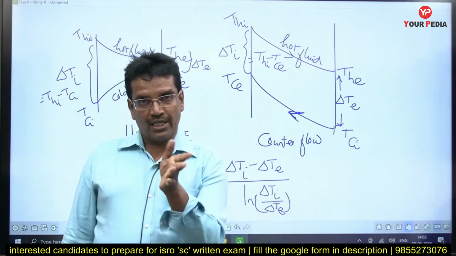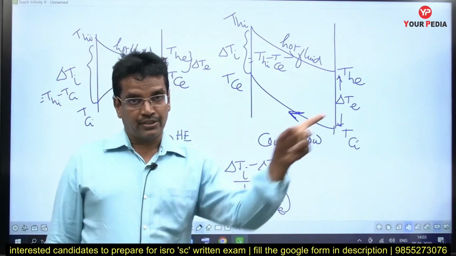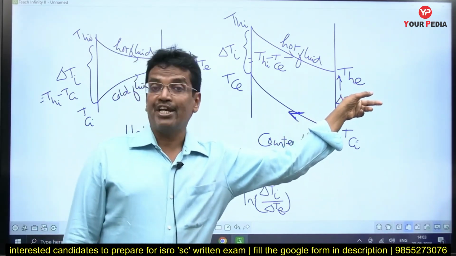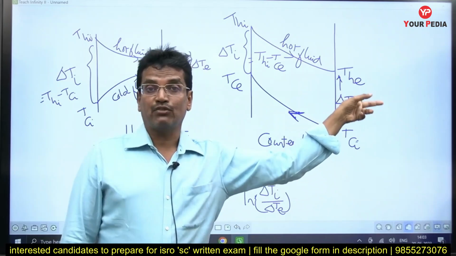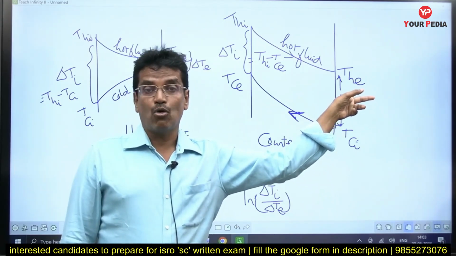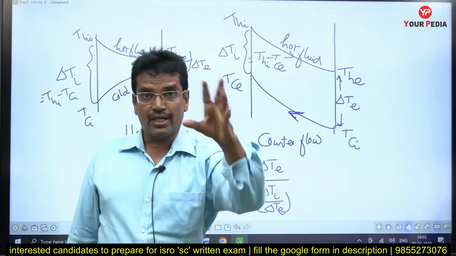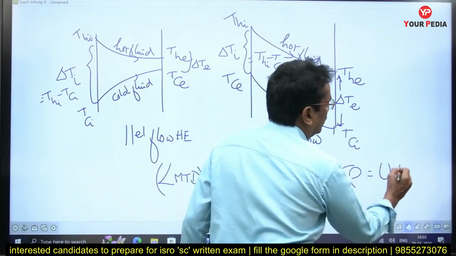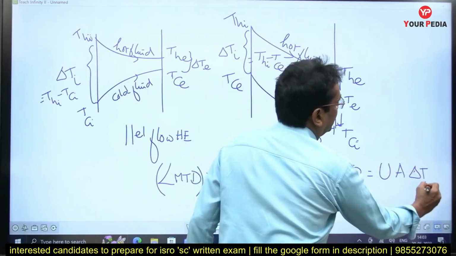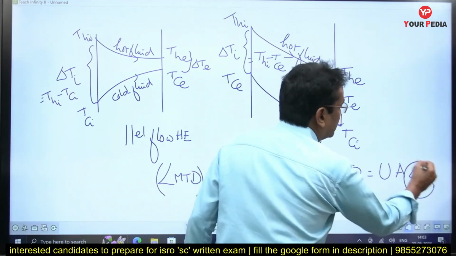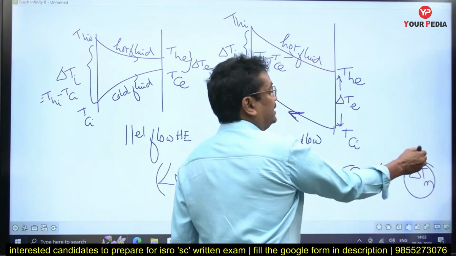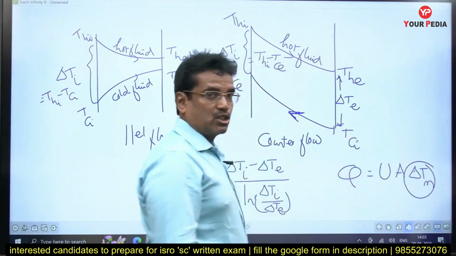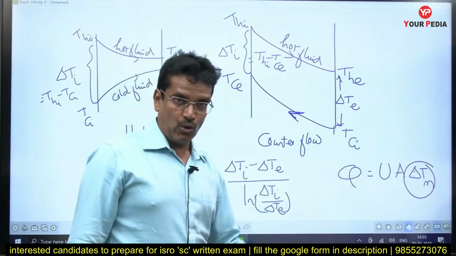For the same heat transfer area provided in both, you may expect more LMTD and more heat transfer rate in counter flow. Because this delta T is more in counter flow, the heat transfer rate will also be higher.